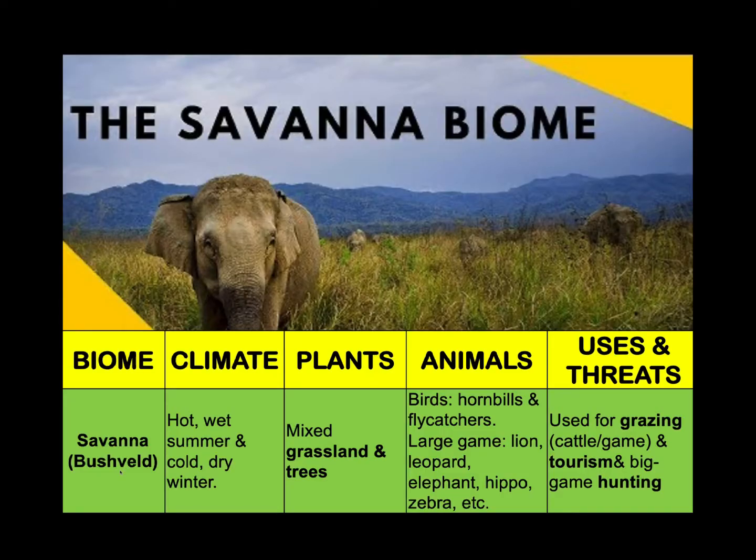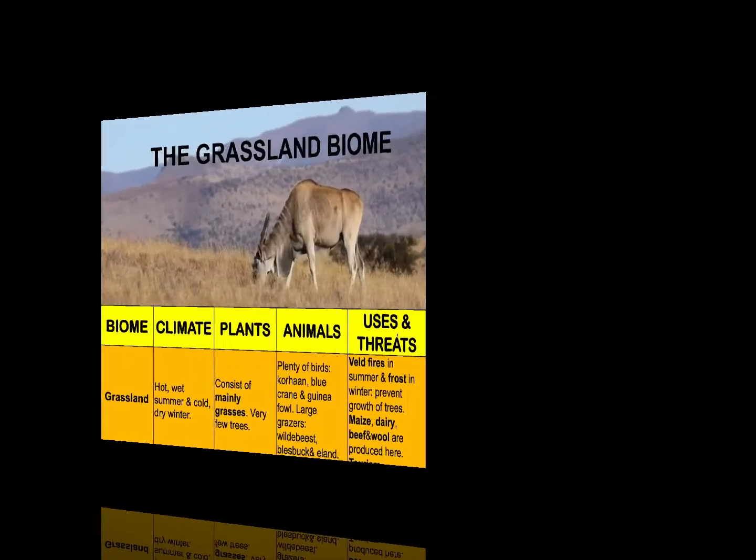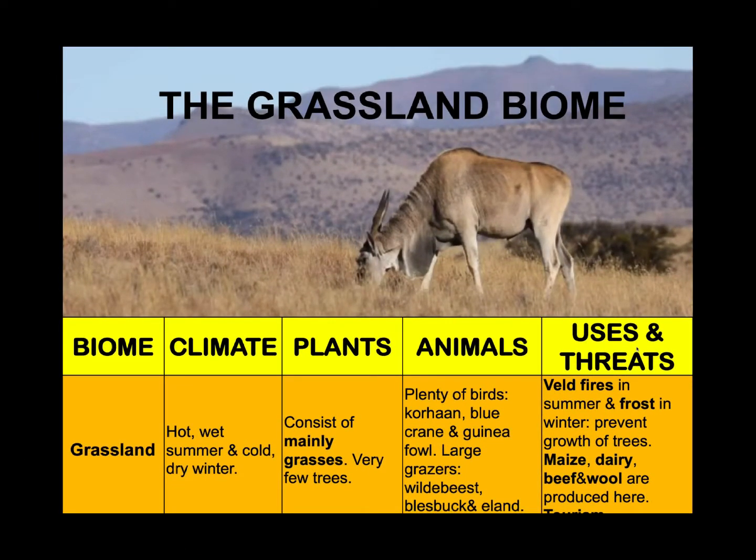Examples of animals found in this biome would be hornbills and flycatchers. And then we have large game like the lion, leopard, elephant, hippo, zebra, etc. What is this biome used for? Well, it is used for the grazing of animals such as cattle and game, as well as for tourism and big game hunting. The next biome is the grassland biome.